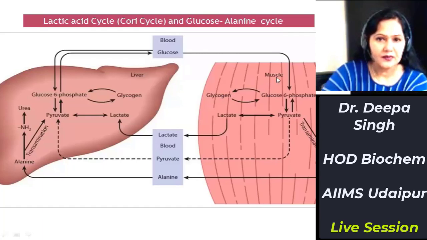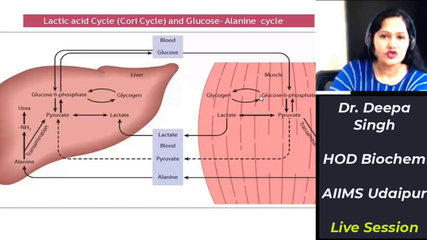So directly, in muscle glycogenolysis, glucose is not formed. That is, glucose directly is not added in blood by muscle glycogenolysis, but indirectly muscle glycogenolysis does contribute to blood glucose level. How? By glucose alanine cycle.